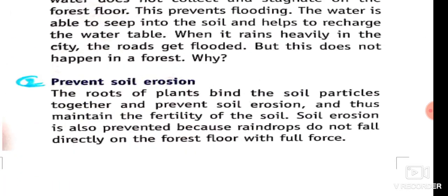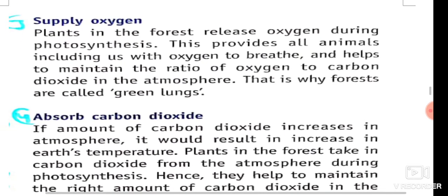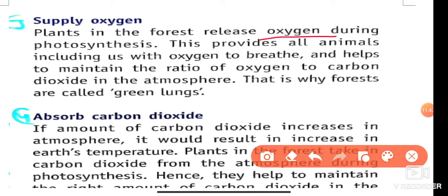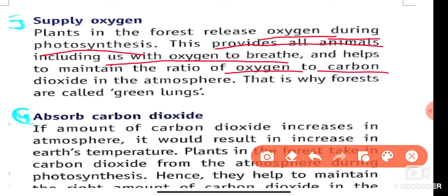Next is the supply of oxygen. Forests also help in the supply of oxygen. Plants in forests release oxygen gas during photosynthesis. This provides all animals on earth with oxygen to breathe and helps to maintain the ratio of carbon dioxide and oxygen in the atmosphere. That's why forests are called green lungs or nature's lungs.